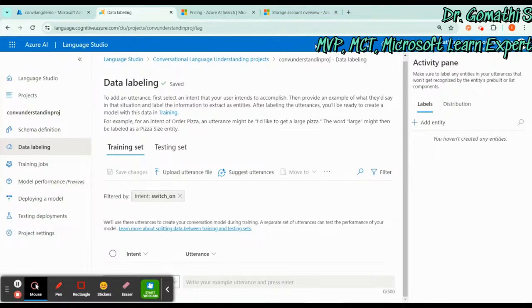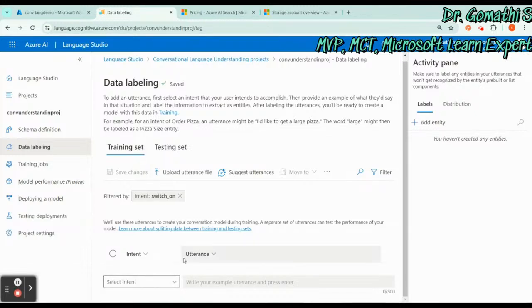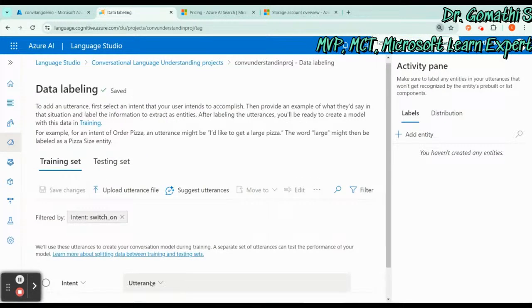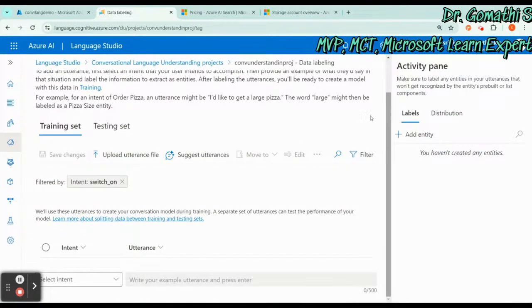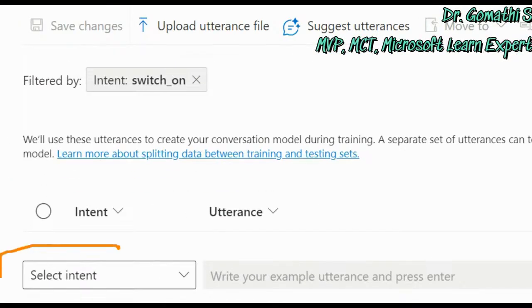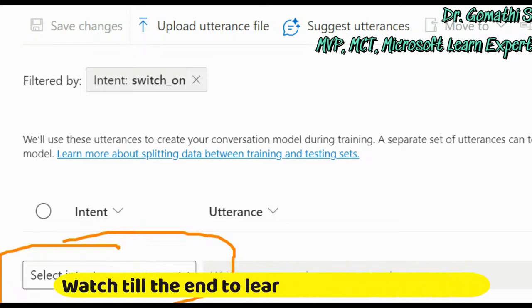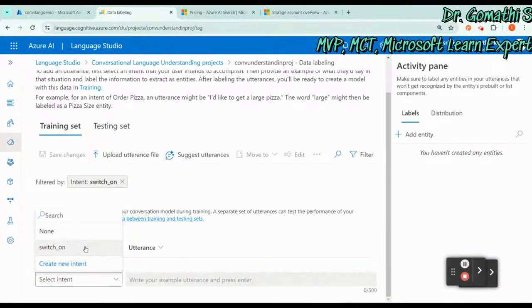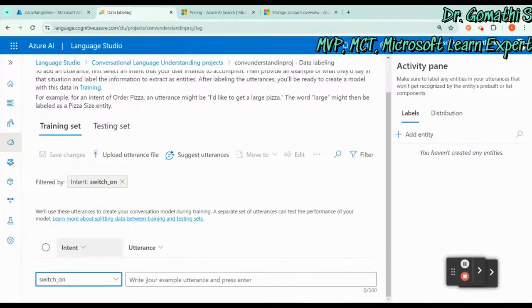In the intent you can just select switch on, and you can see here, let me just make it bigger. Here you can see this is an intent, and this is a drop down. If you have multiple, you can create multiple actions. If you click on this intent, you can see you have created this intent, right? So switch on, or else you can also create a new intent here. I'm just clicking on switch on.